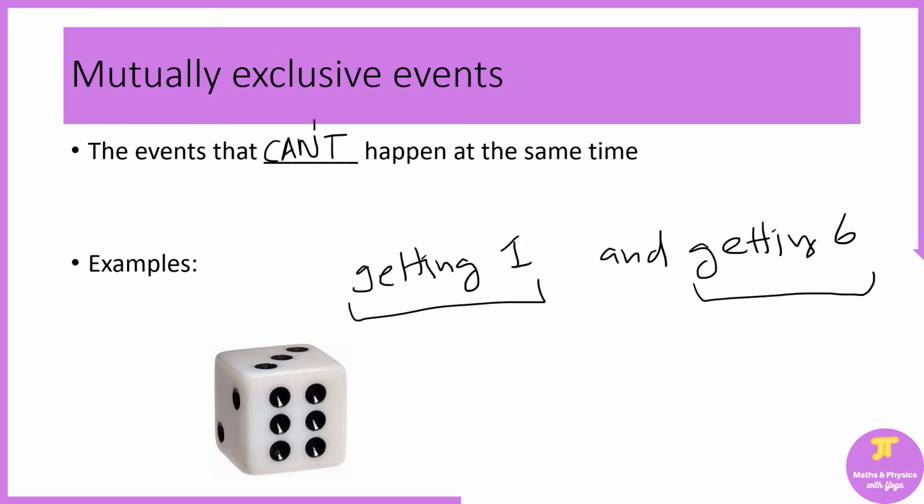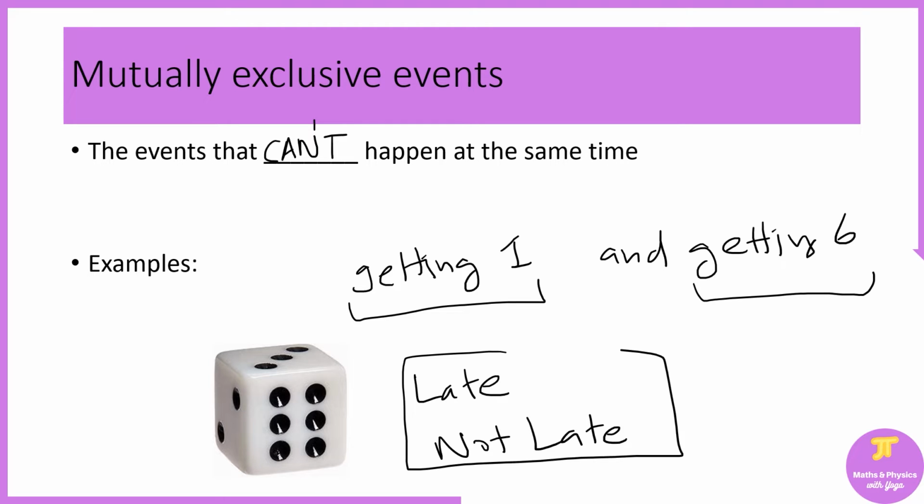If you look at another example, you are going to school. What's the probability that you will be late? Late is one event, and not late is the other event. So both cannot happen at the same time. So these are examples of mutually exclusive events.